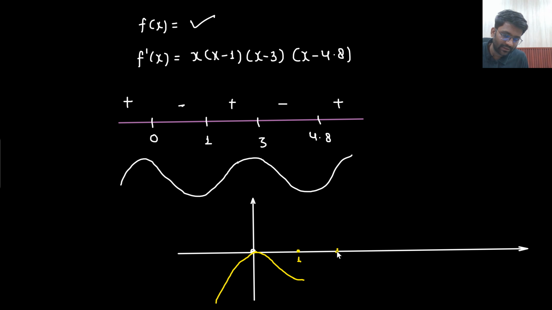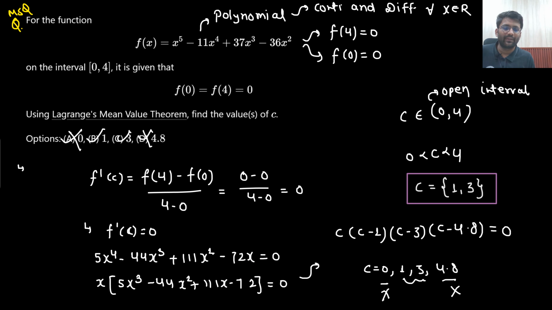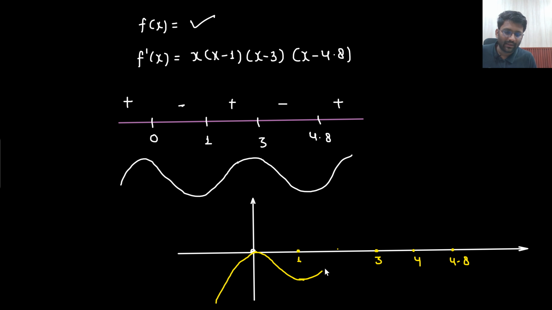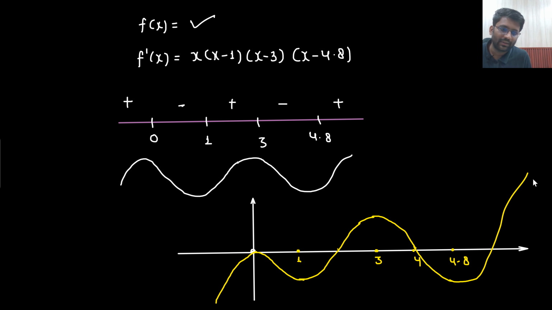Then this point is 3. In between, point 4 will also come. Why am I putting 4? Because 4 is also a matter of concern; at 4, I need to comment. And then 4.8 as well. So this is how the graph would go. Then it will be increasing. Till what point it will increase, that I don't know. At x equals 2, what will be the value, that I don't know. But let's take a rough graph, where this is how it will increase. Some value it will attain, then here it will become 0, then it will become a minimum value, and this is how the graph would go.